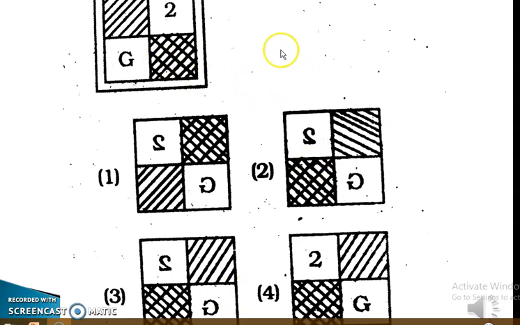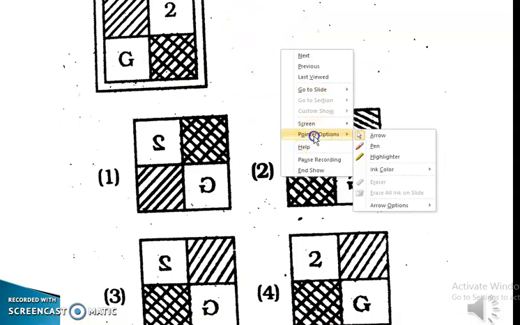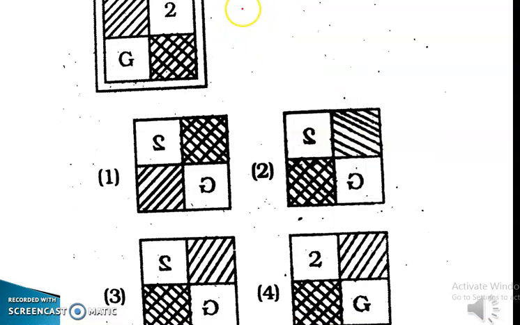We have to find out the mirror image of this, and the mirror is here. So 2 first will be like this. In all 3 options, 2 is like this. In this option, 2 is not like this.